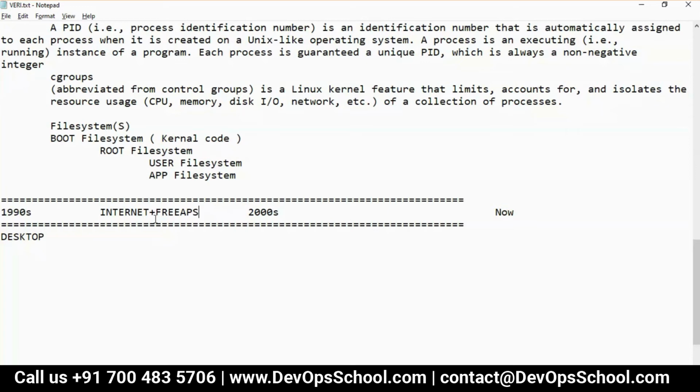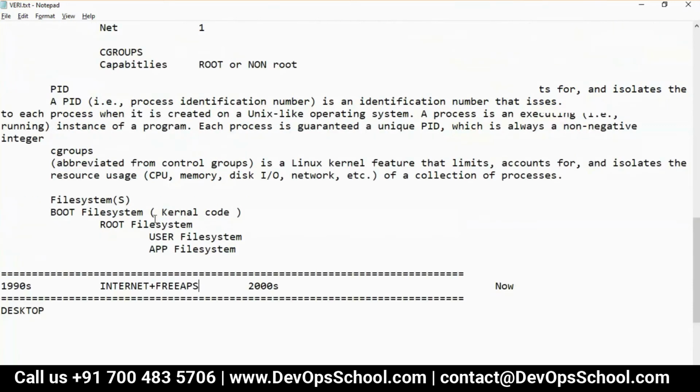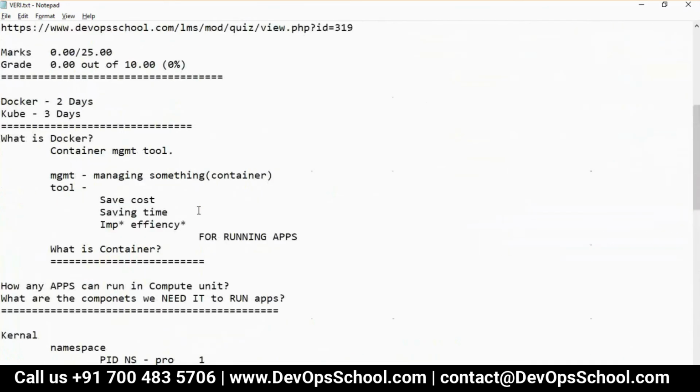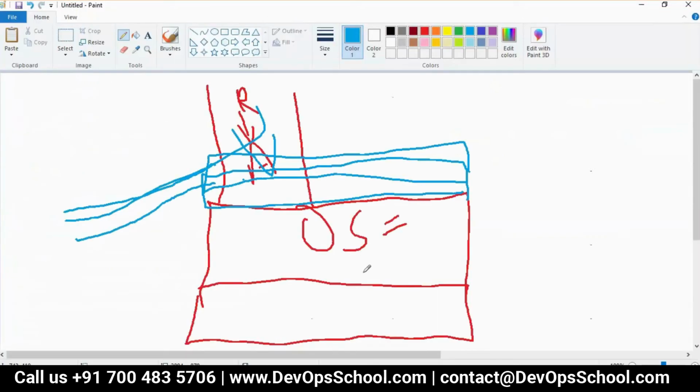See here, they are running your application in their data center. Now in the data center, how can we run applications? You need this architecture: physical hardware, operating system, user and application, all the things we have discussed.